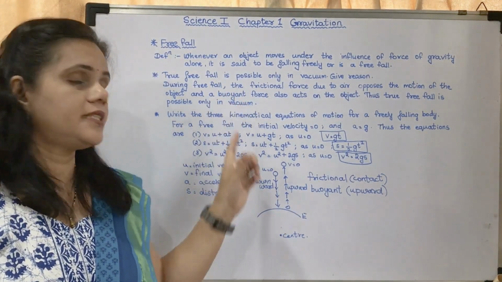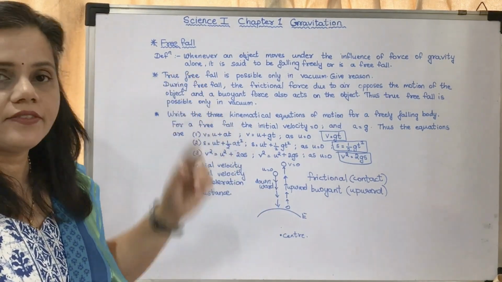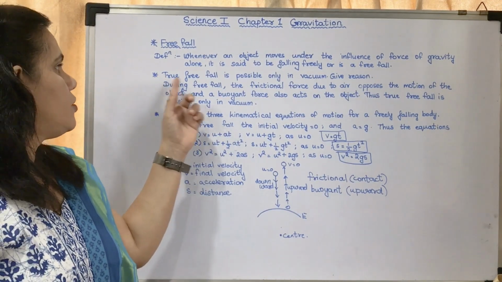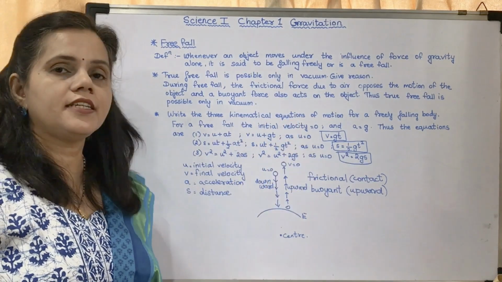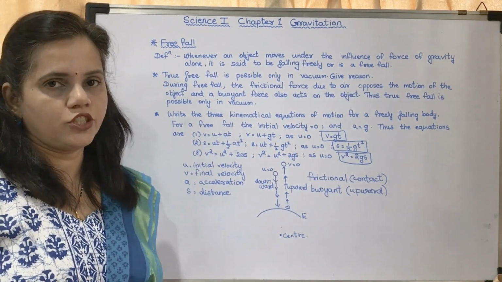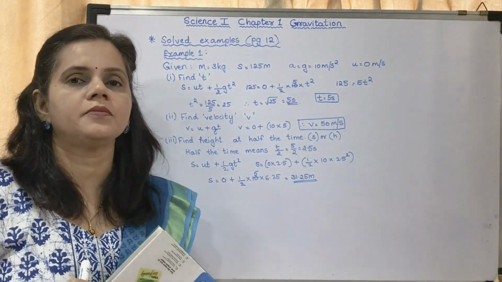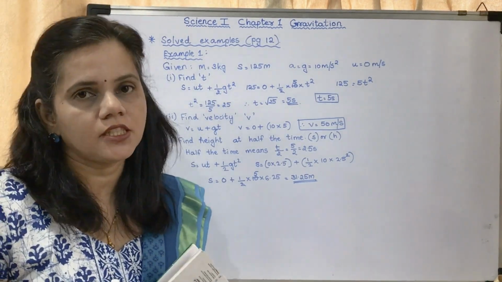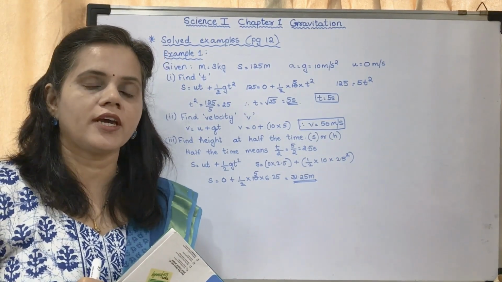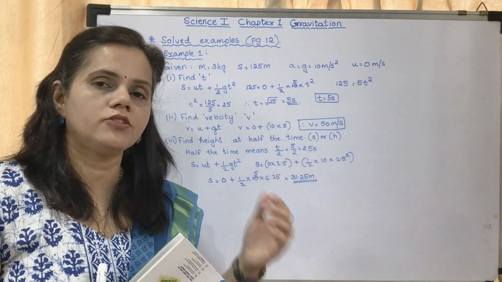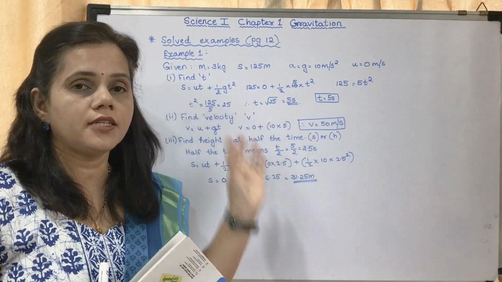Okay, now these are the three questions from the first part for today. The questions are the definitions of free fall, true free fall is possible only in vacuum, and the third question, write the three kinematical equations of motion. Okay, you may copy it. So we are having some solved examples on the next page. It is very important for you to understand, they are asked. But you don't have to write all those sentences which have been provided in the textbook. You may write only this much.